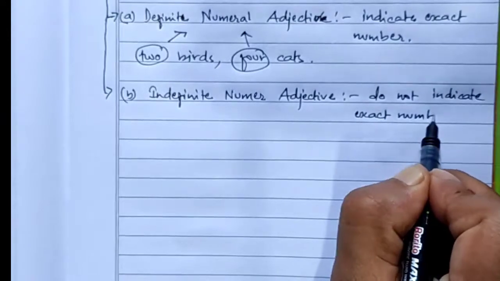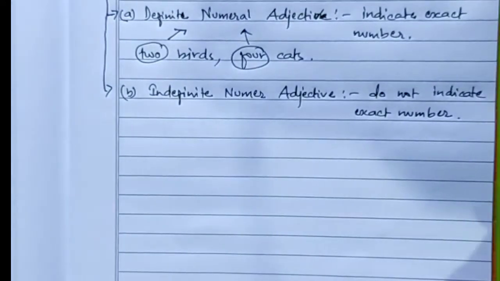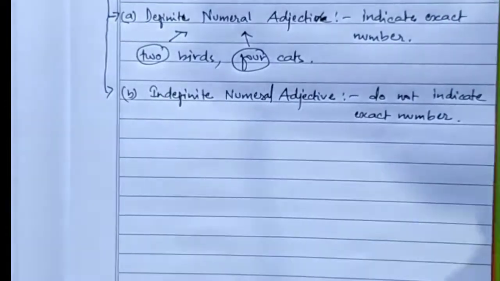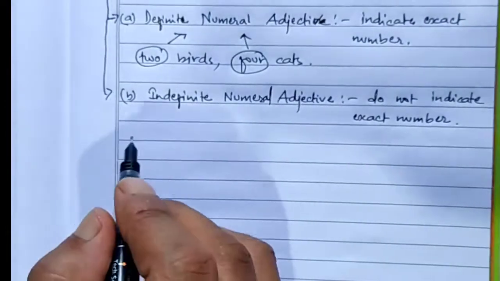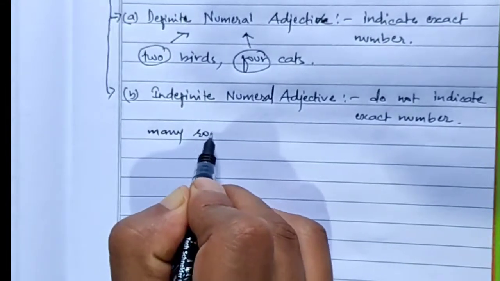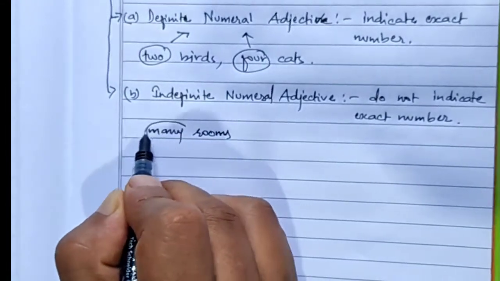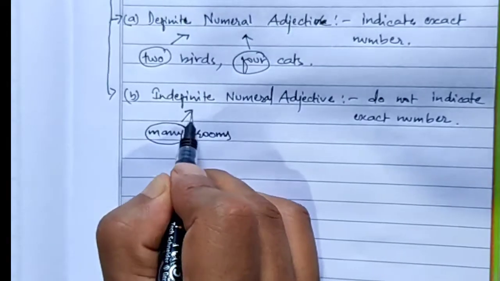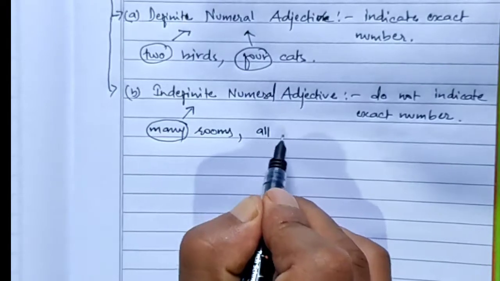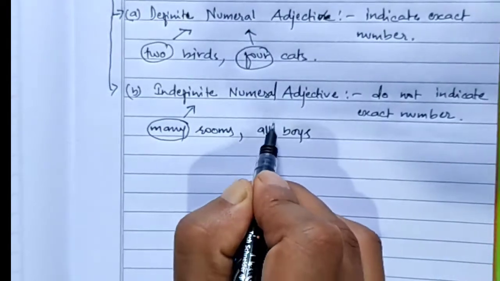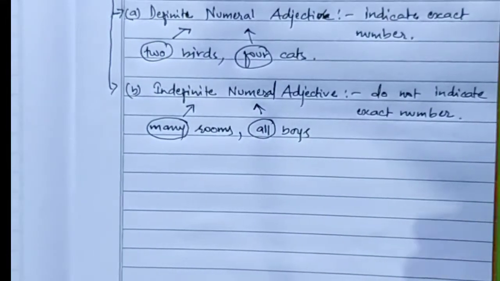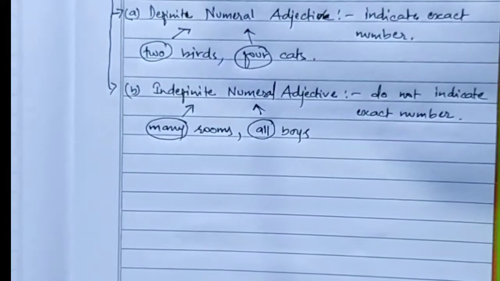They do not give the exact number, so that's why they are called indefinite numeral adjectives. Suppose I write here many rooms, so this many is indefinite, we don't know how many rooms there are, it just says many rooms. All boys, all is an indefinite numeral adjective, we don't know the exact number.